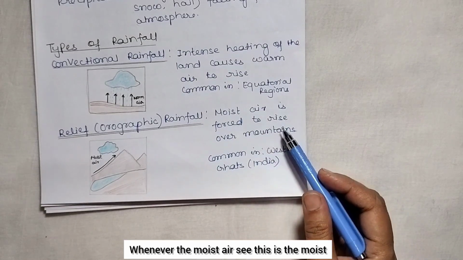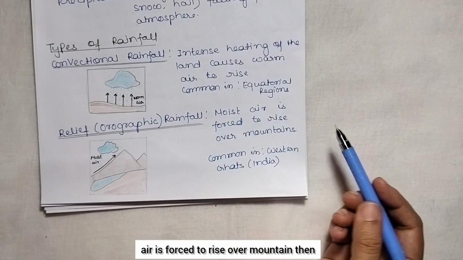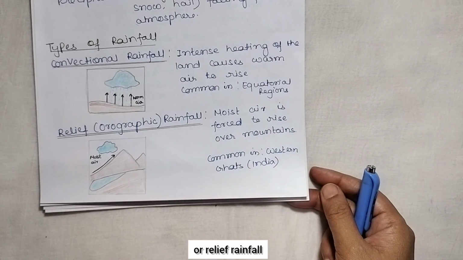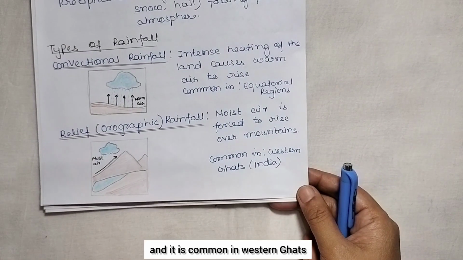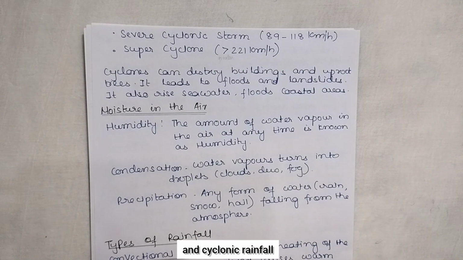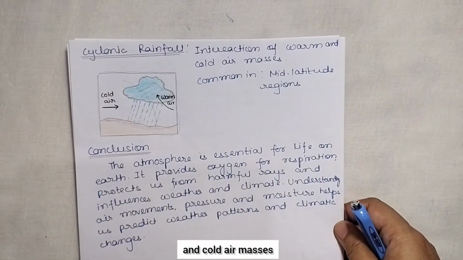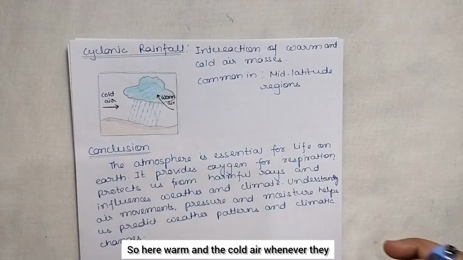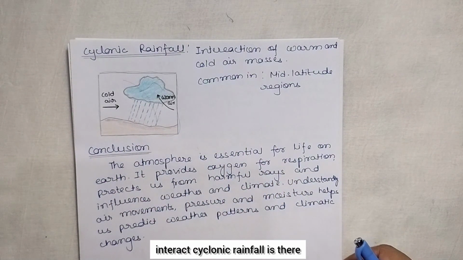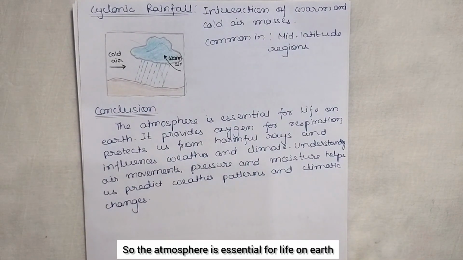Then relief or orographic rainfall. Whenever the moist air is forced to rise over mountains, we will see orographic or relief rainfall, and it is common in the Western Ghats in India. And cyclonic rainfall is the interaction of warm and cold air masses. Whenever warm and cold air interact, cyclonic rainfall occurs, and it is common in the mid-latitude region.